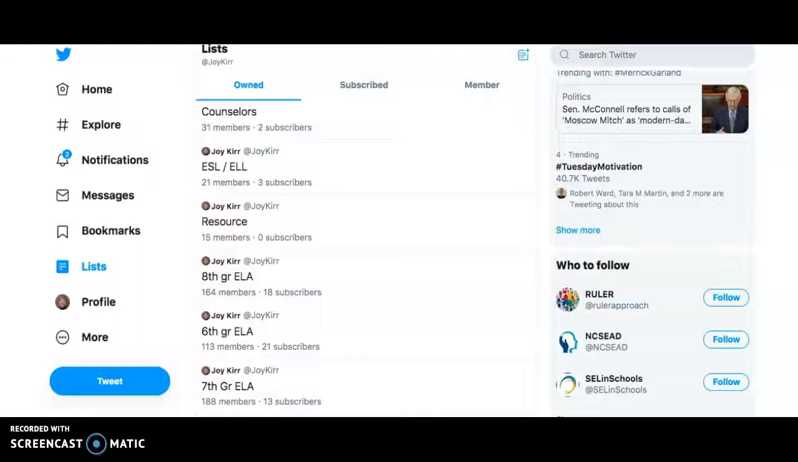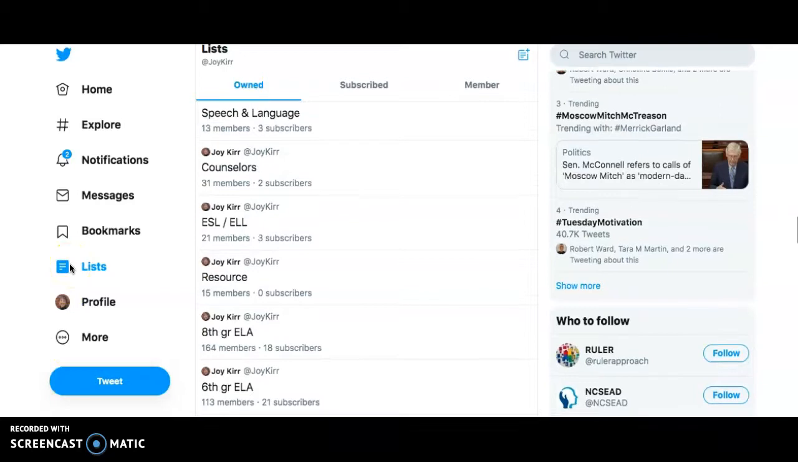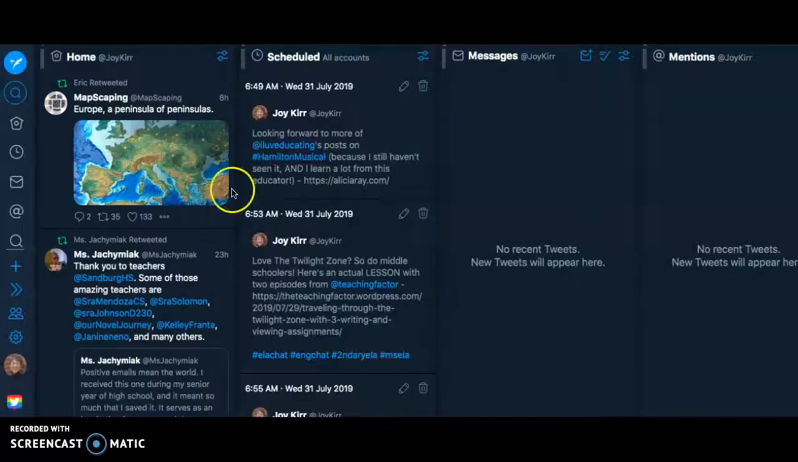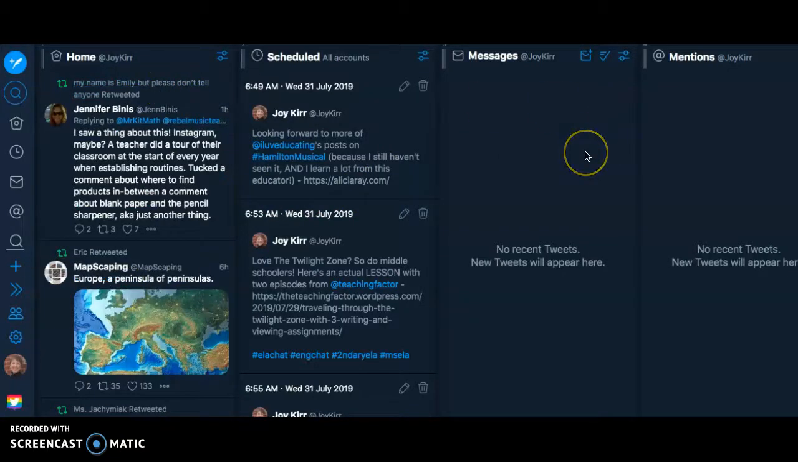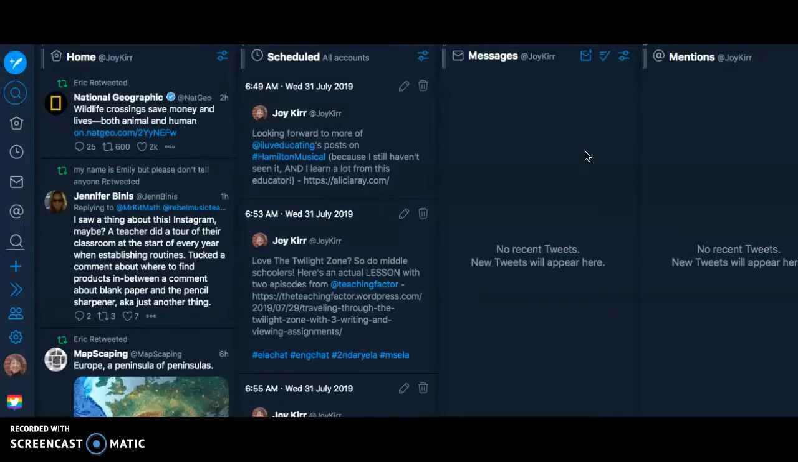Hello there. So I need to organize my Twitter better because I'm not going to say too many, but I have very many people that I follow. And my home screen gets a little fast. So this is my home column in TweetDeck, and it goes too fast for me. Like, I want to be able to see people and I want to be able to see what they're tweeting.